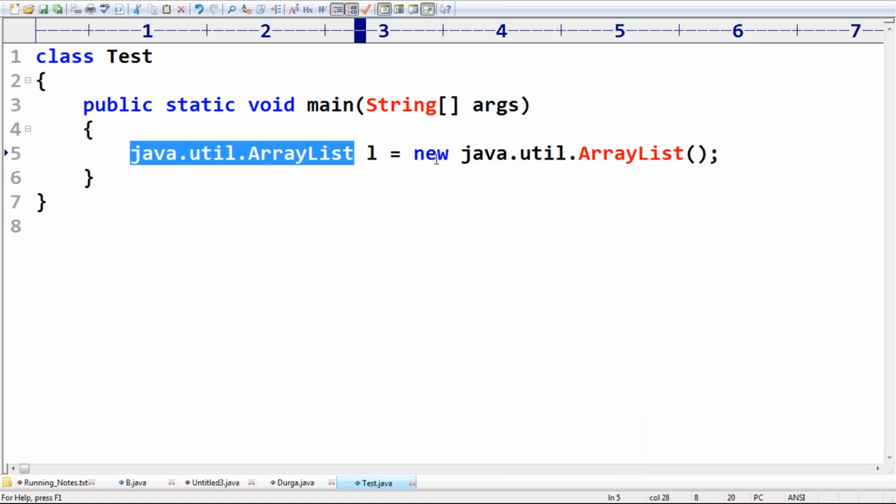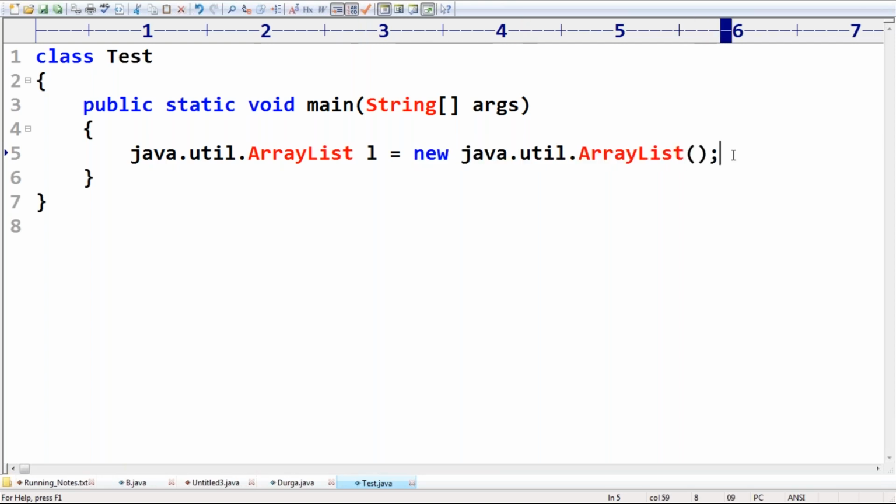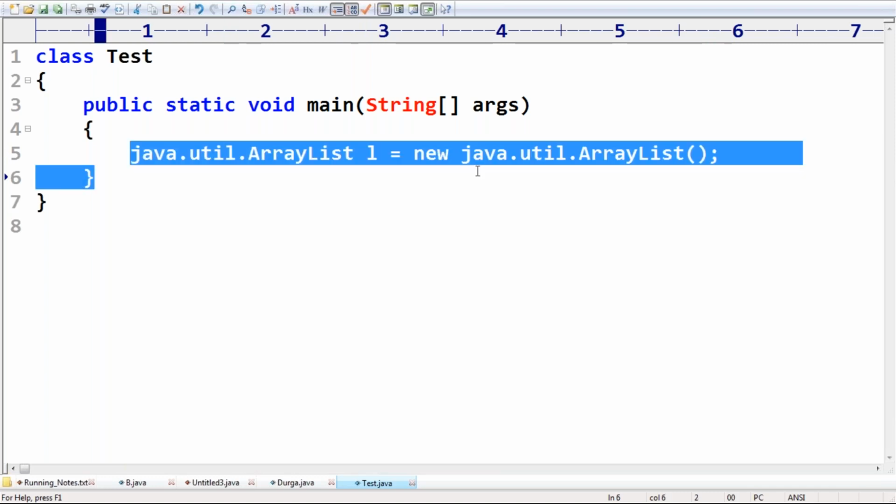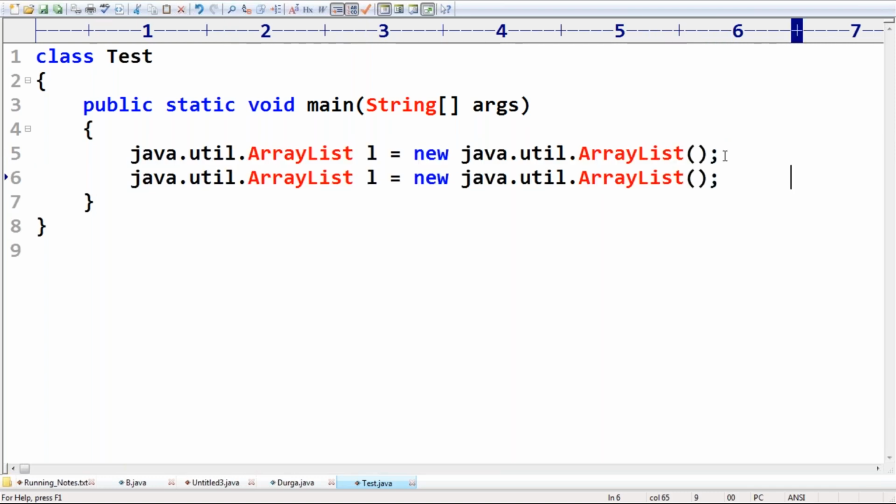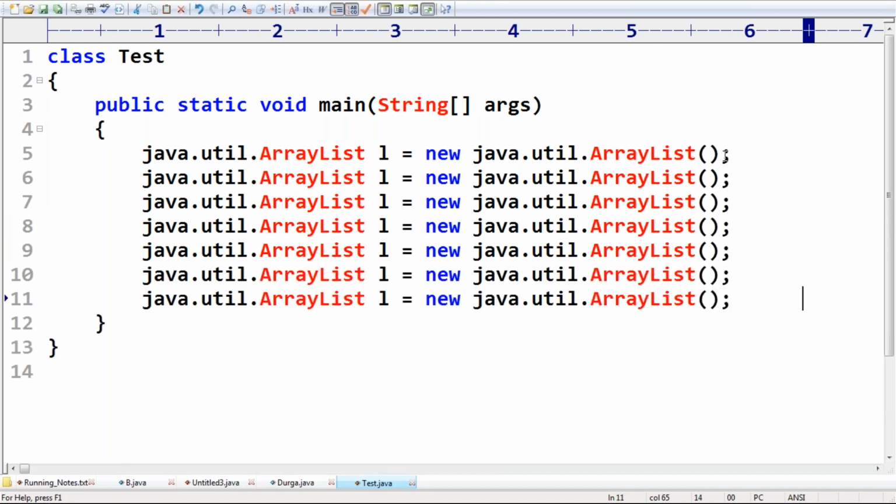Now my next thing here is very important, sir. I don't want to use the fully qualified name every time, because unnecessarily the length of the code is going to increase and readability by default will be down. Remember this. To solve this problem, we have a small shortcut. That shortcut is nothing but the import statement. Remember this one, sir.